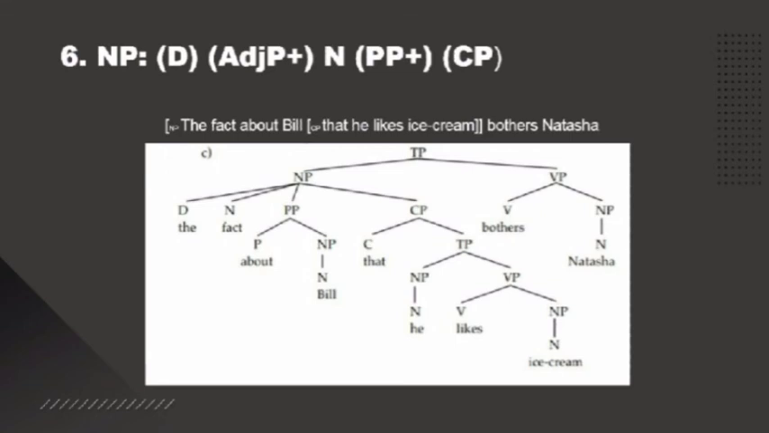The noun phrase here consists of determiner, noun, prepositional phrase, and complementizer phrase. The verb phrase here consists of verb and noun phrase. The part of speech of each word in this example is the as determiner, fact as noun, about as preposition, Bill as noun, that as complementizer, he as noun, liked as verb, ice cream as noun, bothered as verb, Natasha as noun. I think that is enough here.